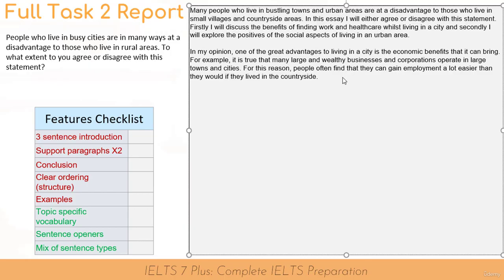And next, I was going to talk about healthcare. Furthermore, so I'm using these sentence openers. But I, of course, need to make sure that I'm using my punctuation.